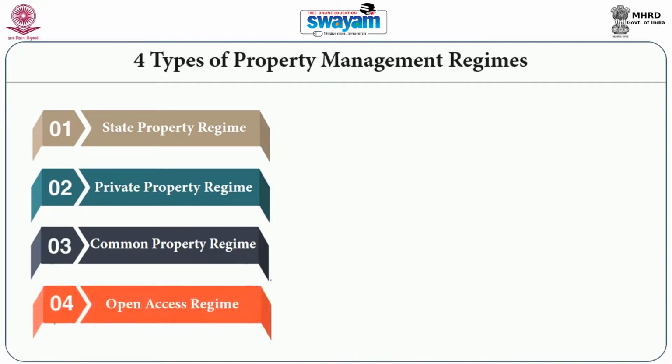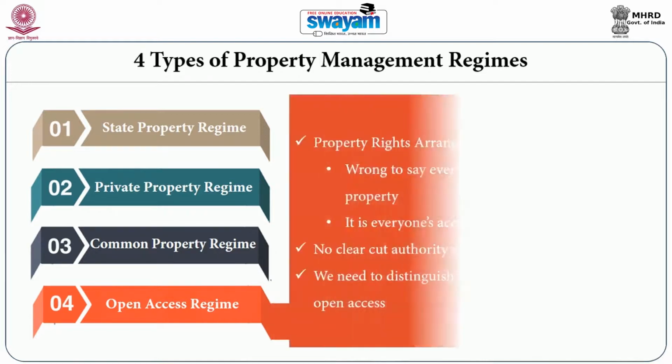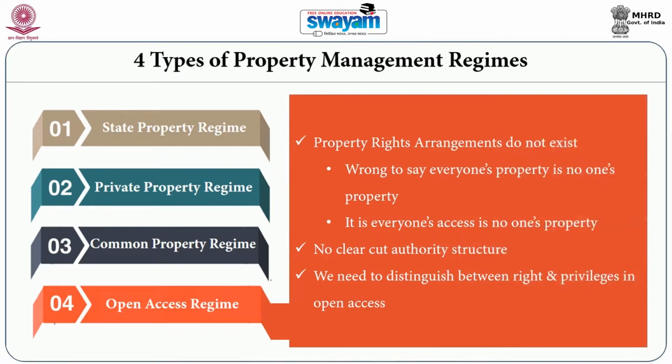The fourth kind of institutional arrangement or resource management regime is known as open access regime. Unlike the common property regime, the state property regime and the private property regime, where there is a kind of institutional arrangement, a kind of authority structure to own, use and decide over the resource, in the case of open access resources, property right arrangements do not exist. So, therefore, there is no clear cut distinction, no clear cut guidelines as to who will use these three important kinds of rights.